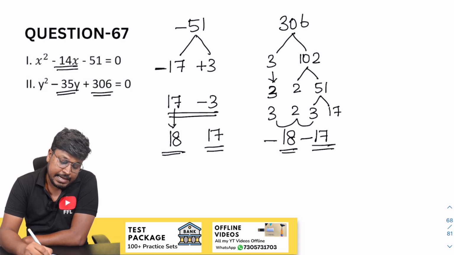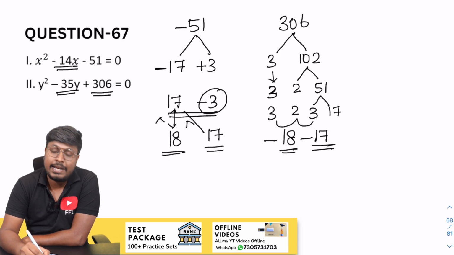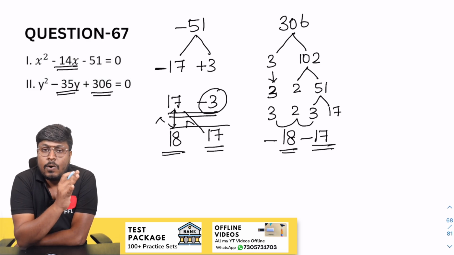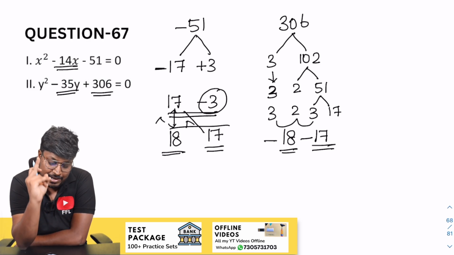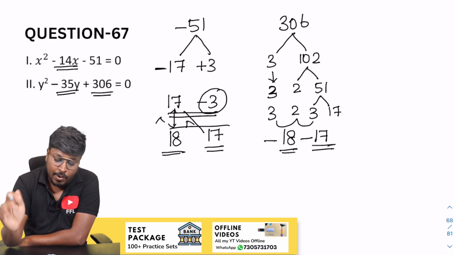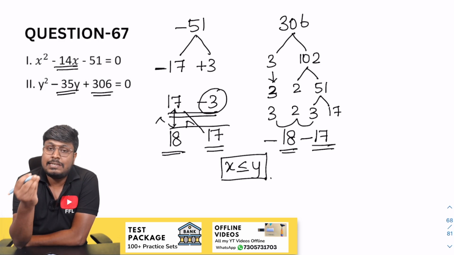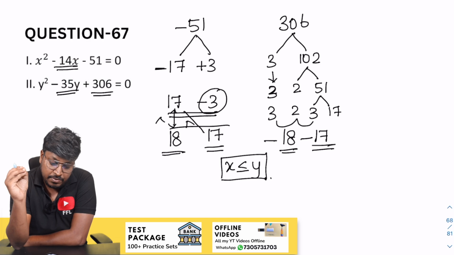So now the comparison part. So 17 and 18, y is greater than 17, and 17 will be equal to, and the next number of x will be negative. So two numbers will be positive. So we can say that while comparing all the x values with y values, only one comparison is equal to, and in all the remaining comparisons x is less than y. So we can say that the answer for question number 67 is x less than or equal to y.